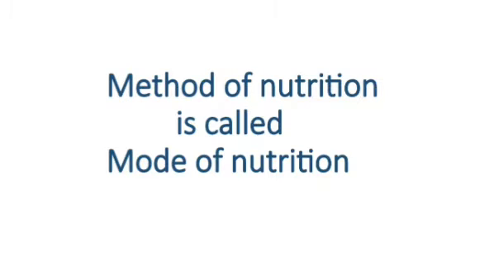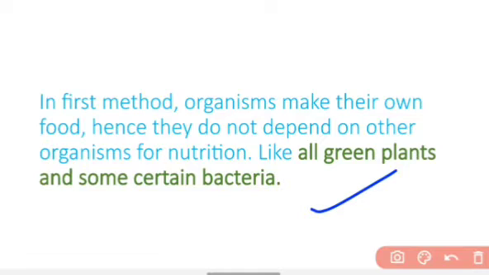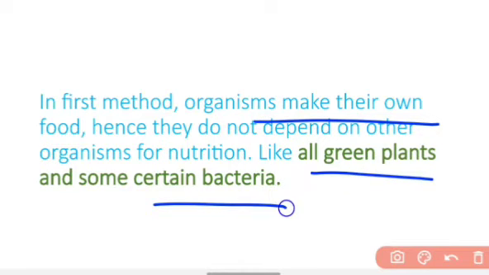So the mode of nutrition is of two types. In the first method, organisms make their own food, hence they do not depend on other organisms for nutrition, like green plants and some certain bacteria.